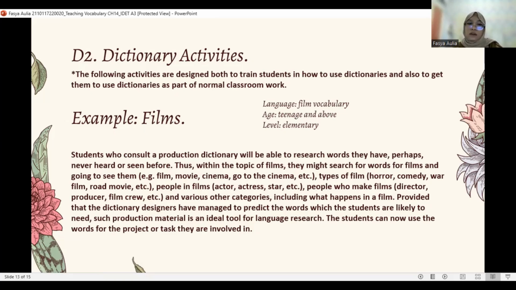Thus, within the topic of films, they might search for words for films and going to see them, types of film, people in films, people who make films, and various other categories, including what happens in a film, provided that the dictionary designers have managed to predict the words which the students are likely to need. Such production material is an ideal tool for language research. The students can now use the words for the project or task they are involved in.